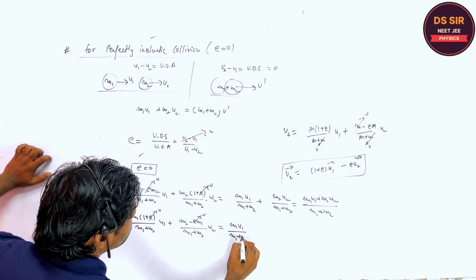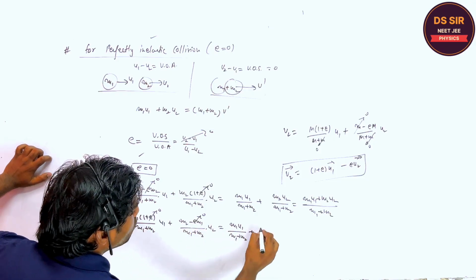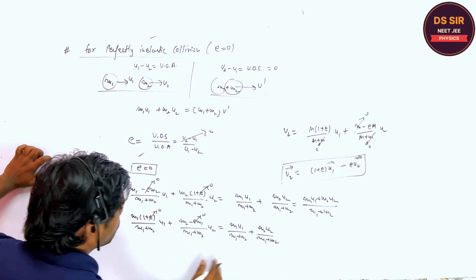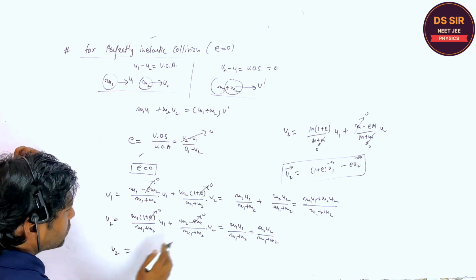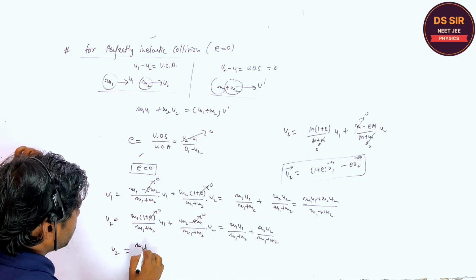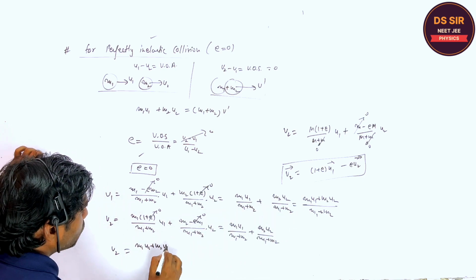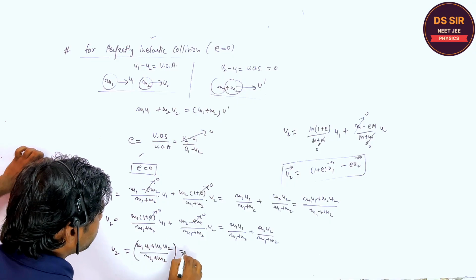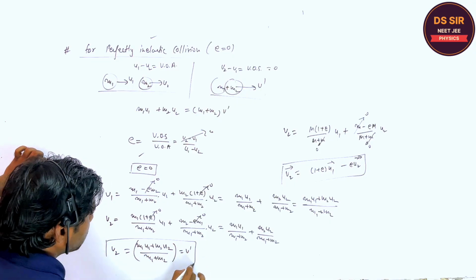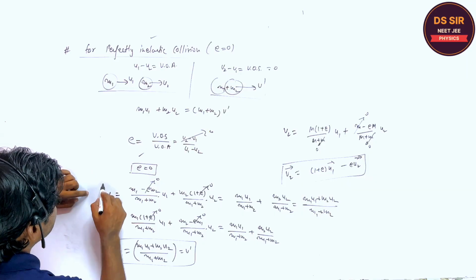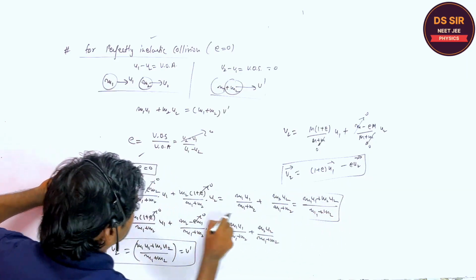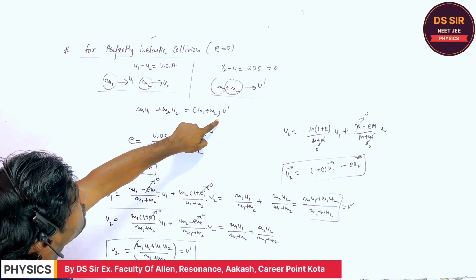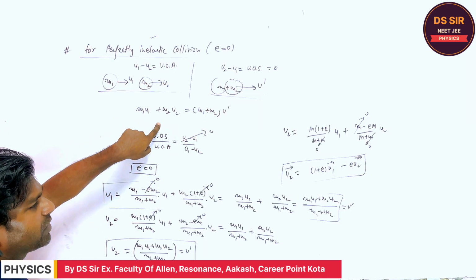So again v2 is also equal to m1 u1 plus m2 u2 divided by m1 plus m2. So this velocity is v dash, and v1 is also equal to v dash. This is the same velocity v dash you will get.